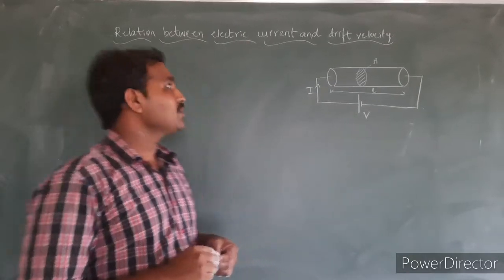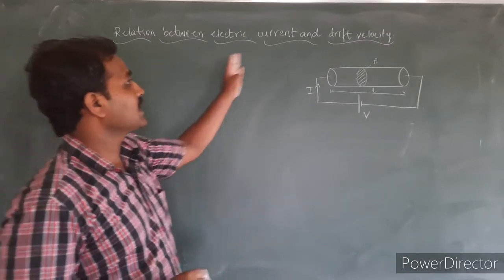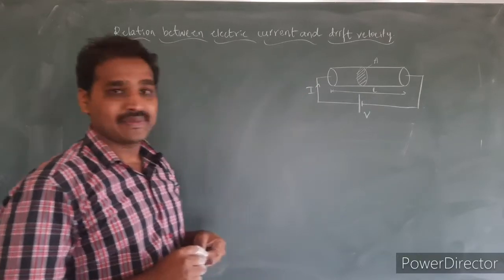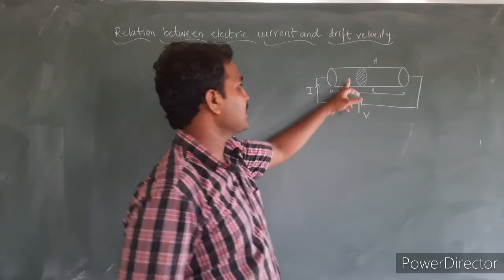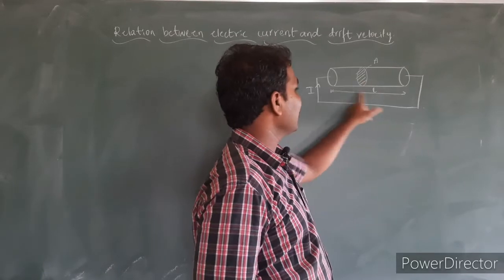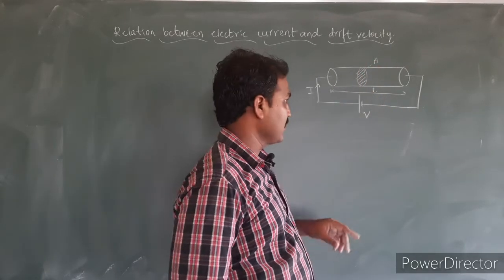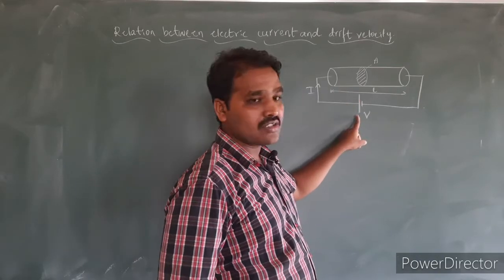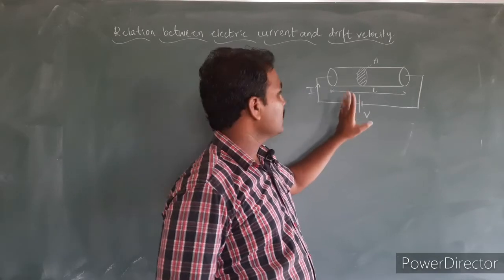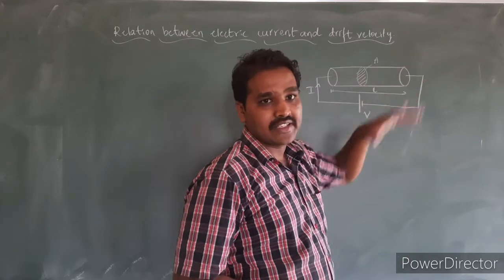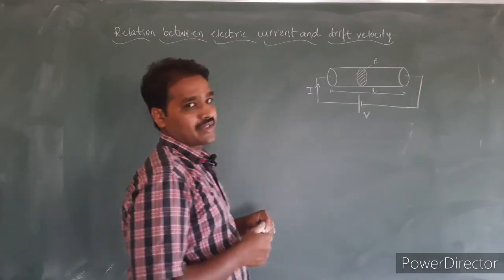Next, let us derive the relation between the electric current and drift velocity. For that, let me consider a conductor of length L. Let capital A be the cross-sectional area of the conductor, and let this conductor be connected across a voltage of V, so that the potential difference across the ends of the conductor is also V here.